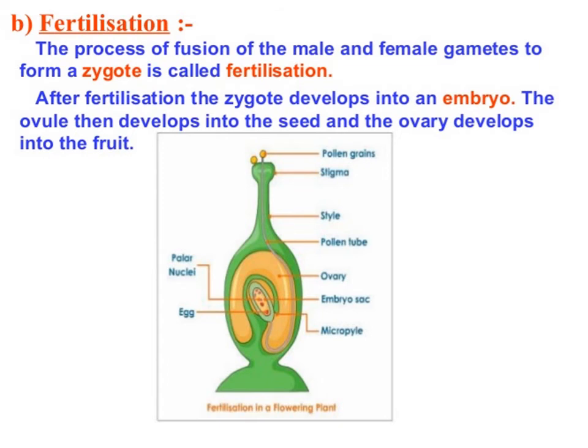Now fertilization. The process of fusion of the male and female gametes to form a zygote is called fertilization. After fertilization, the zygote develops into an embryo. The ovule then develops into the seed and the ovary develops into the fruit. The fruit that you eat is the ripening ovary.